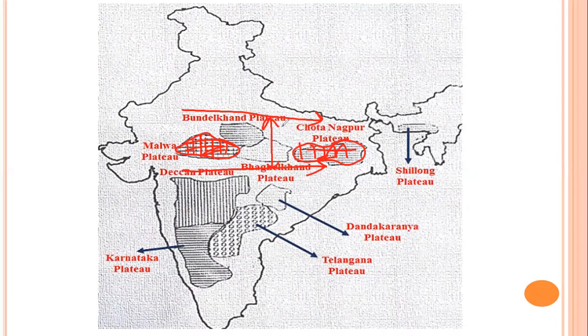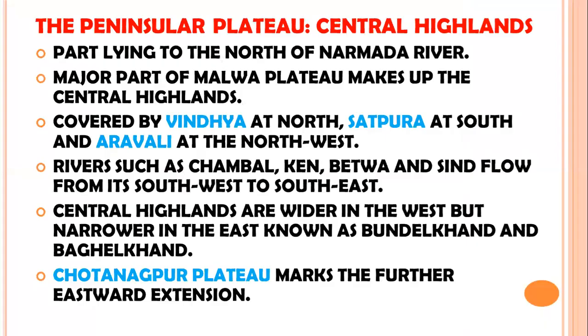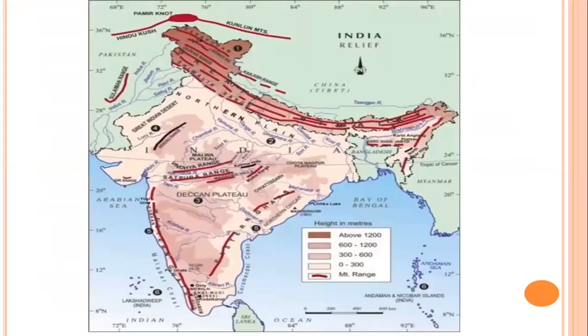The width decreases as we move from the Malwa Plateau towards the Chota Nagpur Plateau. And the Bundelkhand and Bhagelkhand Plateau are a part of the Central Highlands as well. So that covers all of the points of the Central Highlands. Correct?